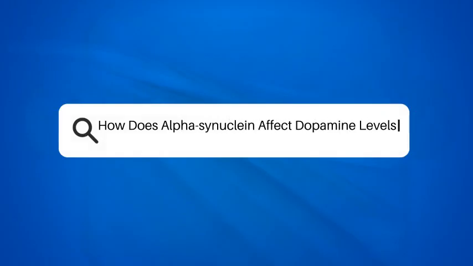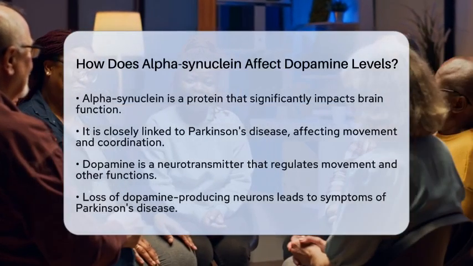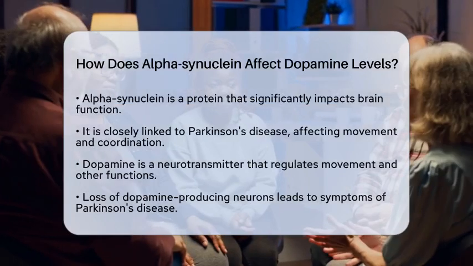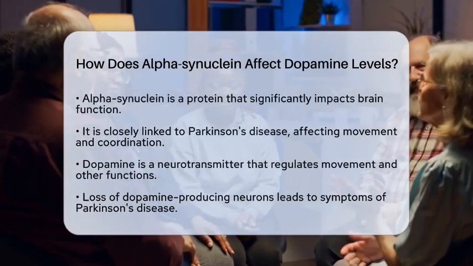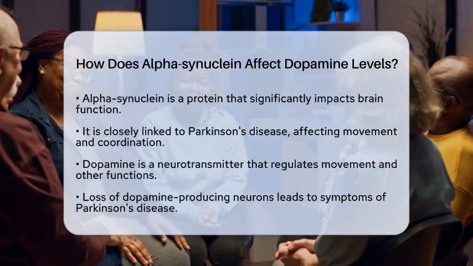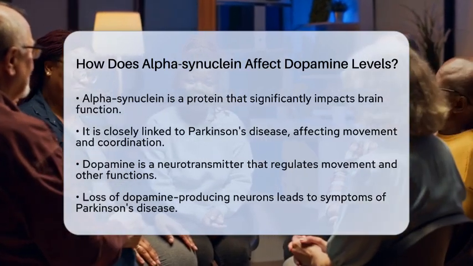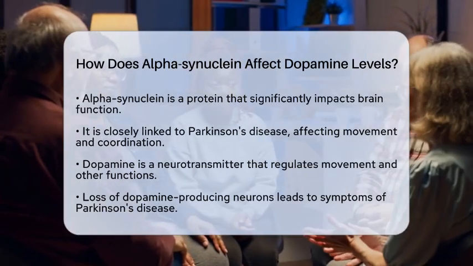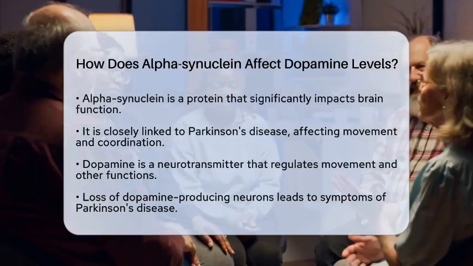How does alpha-synuclein affect dopamine levels? Have you ever wondered how a tiny protein can have such a big impact on our brain's ability to function? Alpha-synuclein is that protein, and it plays a crucial role in Parkinson's disease, a condition that affects movement and coordination. Understanding how alpha-synuclein interacts with dopamine can shed light on the challenges faced by those with this disease.